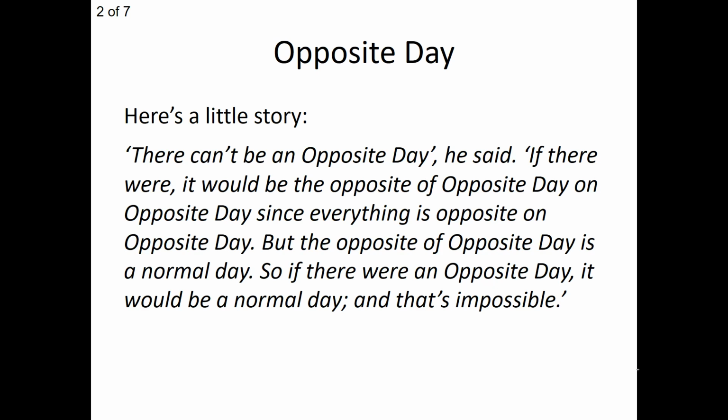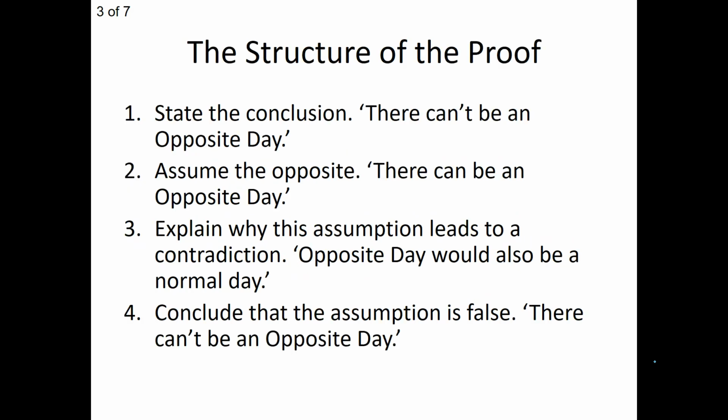What you just heard there is actually a little story that unfolds into an indirect proof. Let's break down the structure of this proof. If we take a look, we started by stating a conclusion, such as there can't be an opposite day. Well, what did we assume then? We assumed the opposite of that statement. So if I want to prove or conclude that there can't be an opposite day, then let me assume that there can be an opposite day.